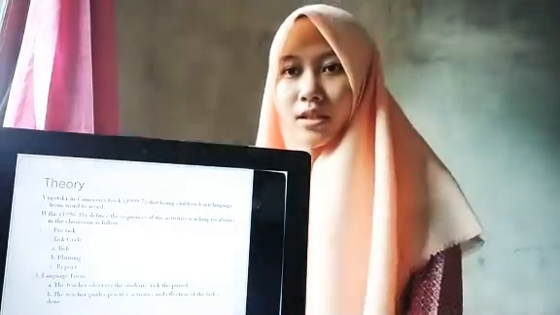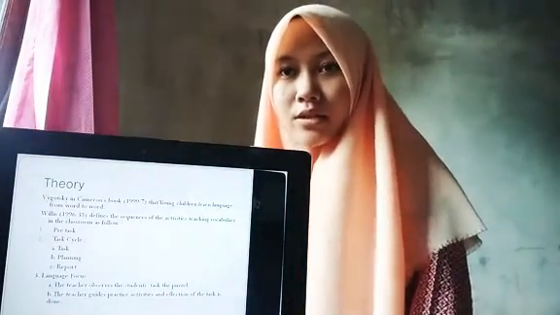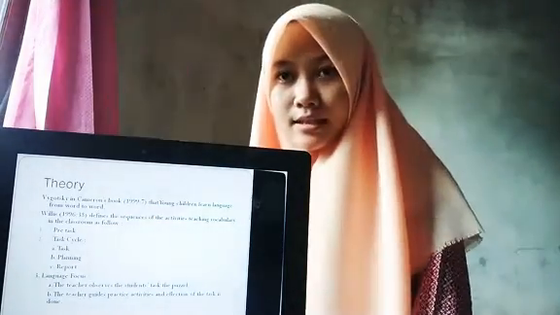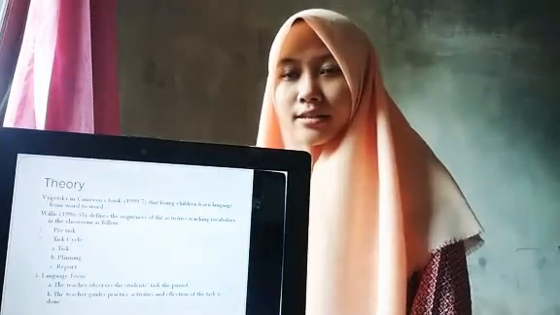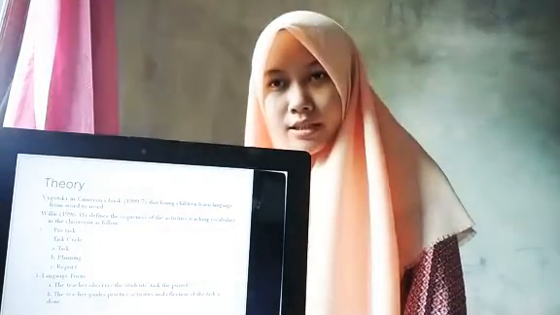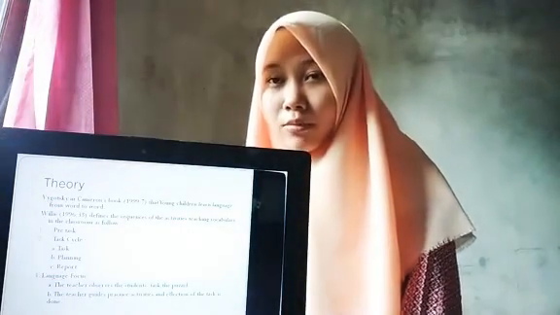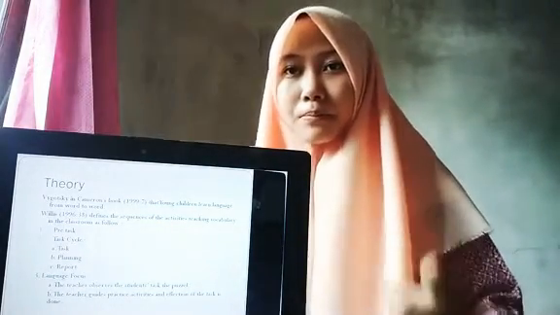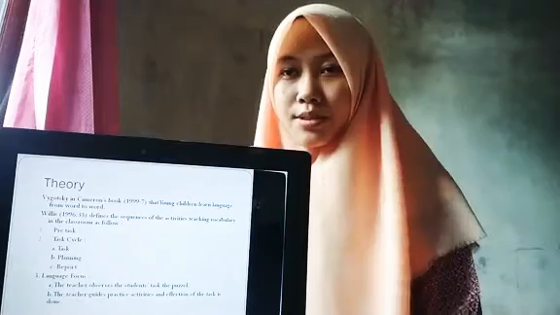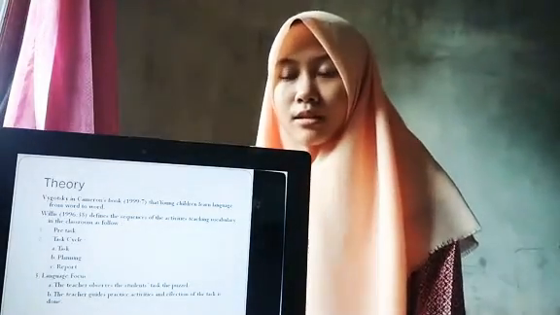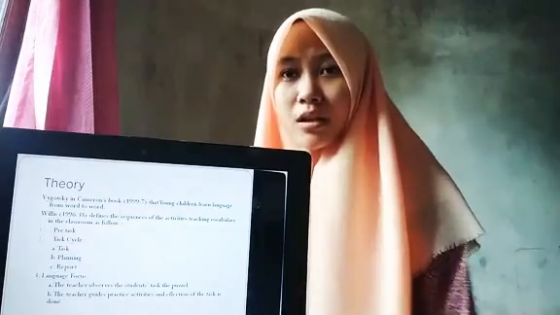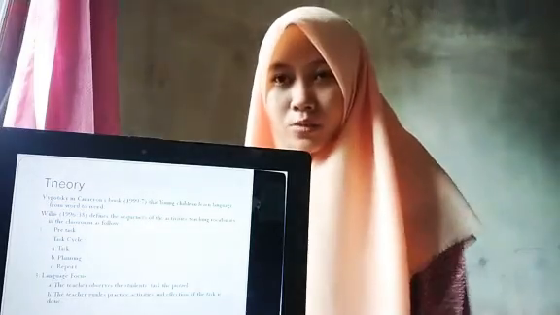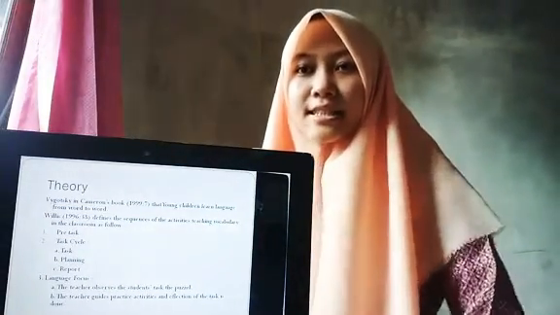Next, theory. Vygotsky said that young children learn language from word to word. Second, Willis defines the sequence of the activities of teaching and learning vocabulary in the classroom as follows. First, pre-task. Pre-task is where the teacher introduces the topic by using a puzzle and gives an example of how to use the puzzle in studying language. Second, task cycle.